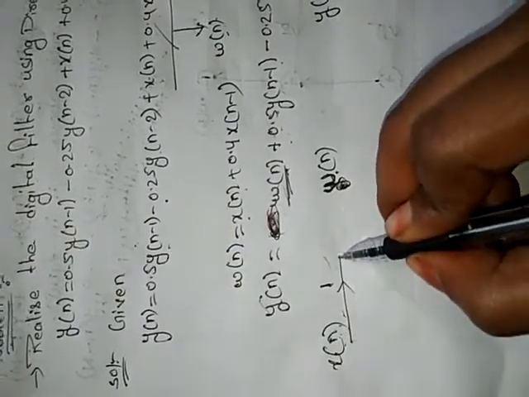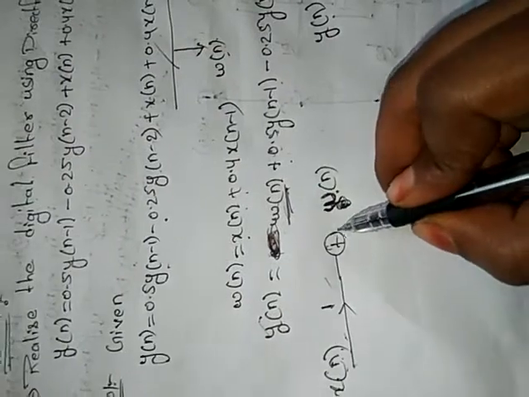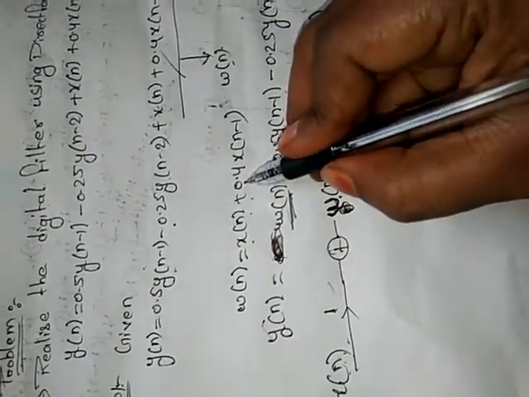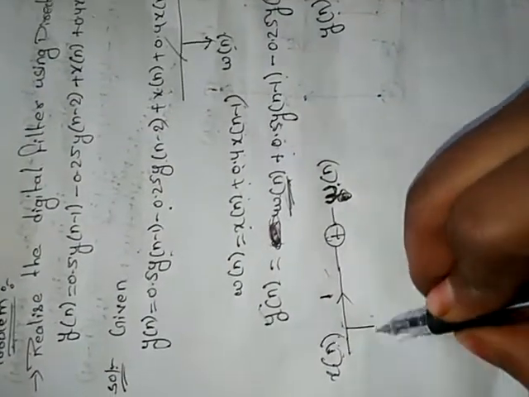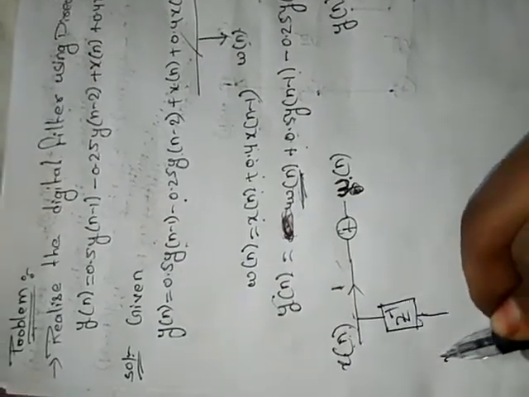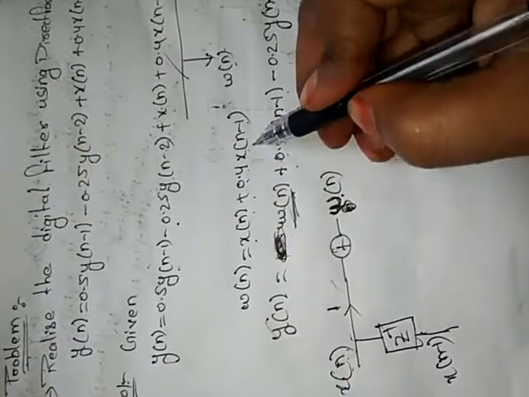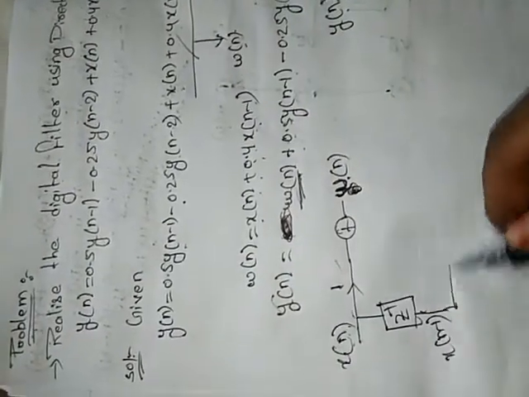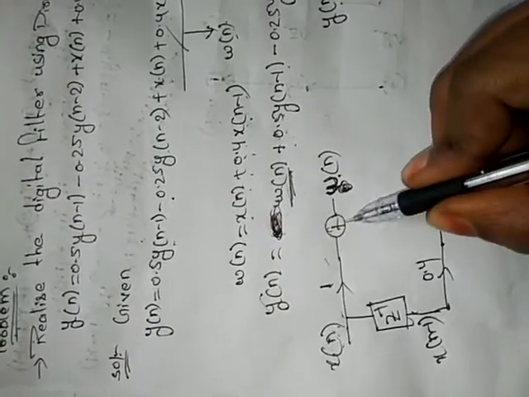So x of n plus, that's why here I am using an adder, plus 0.4 into x of n minus 1. So x of n minus 1 will be obtained by applying z inverse to the x of n. Then we got x of n minus 1. So x of n minus 1 is multiplied with 0.4.